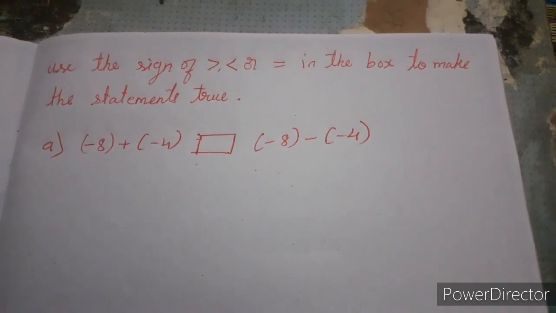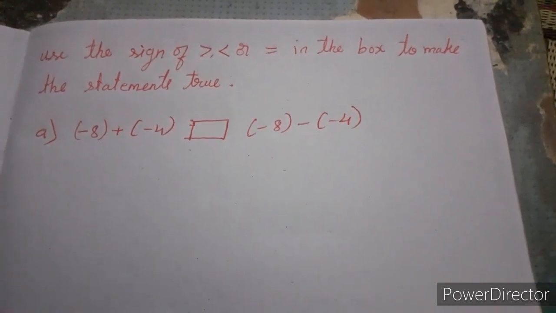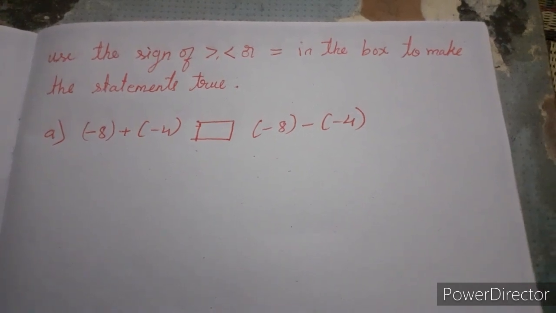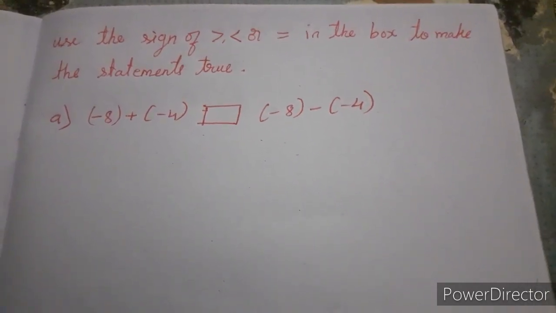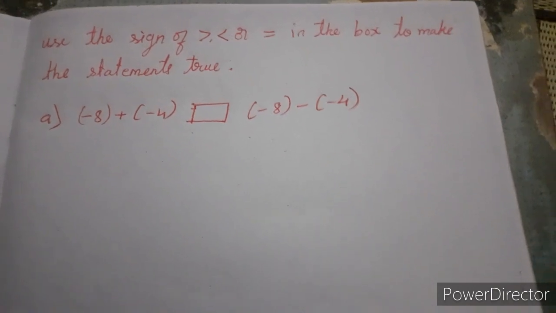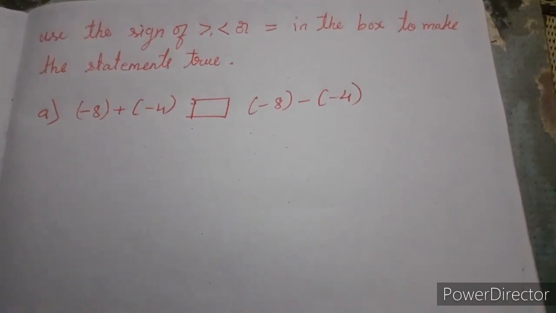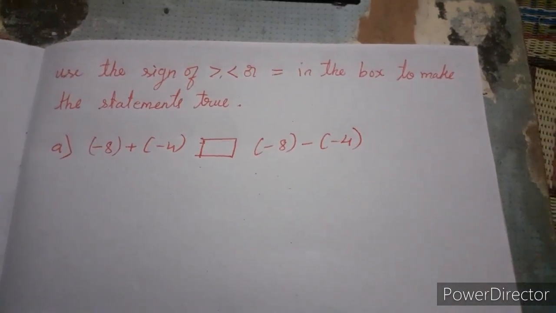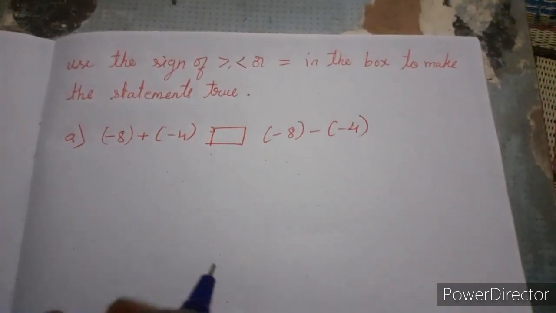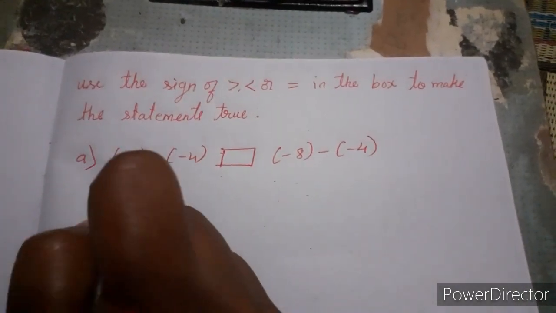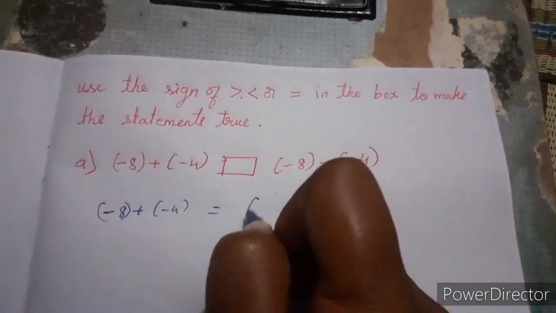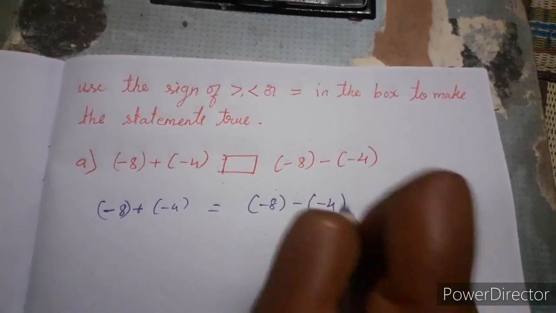The next one: use the signs of greater than, less than or equal in the box to make the statements true. As in the last one, we have to check which one is greater, which one is less than and which is equal. So as usual you take both side numbers. Minus 4 is equal to minus 8 minus of minus 4.